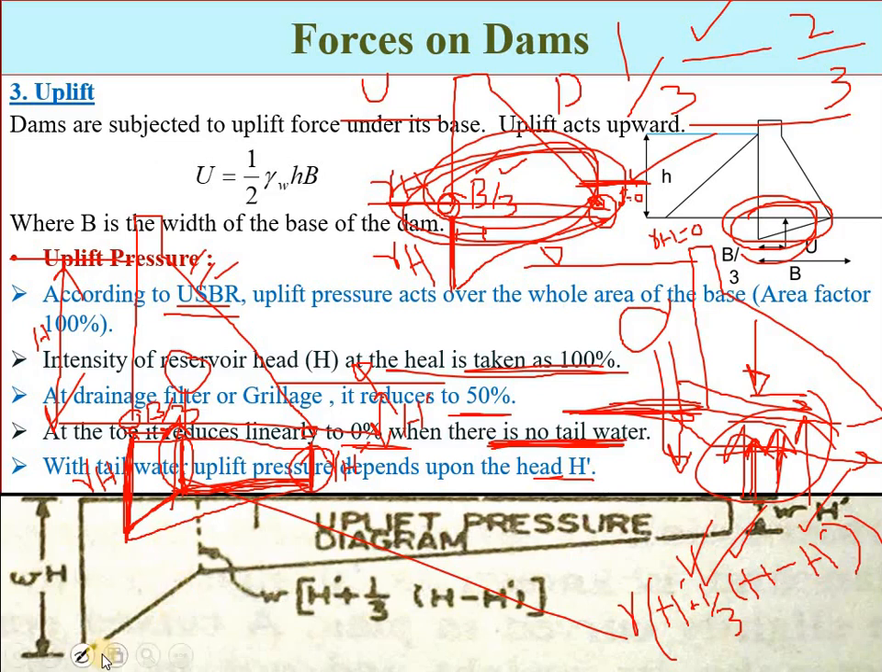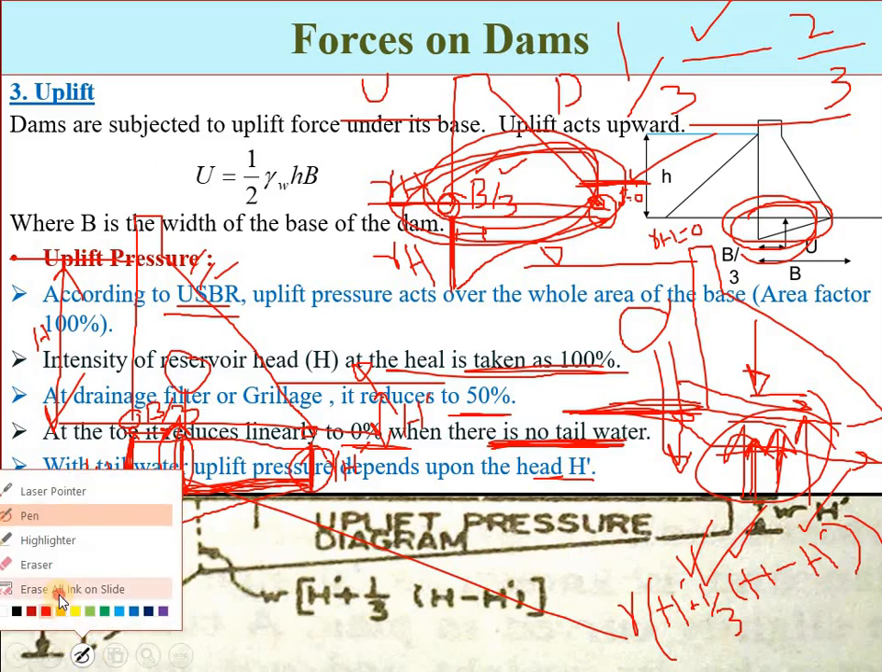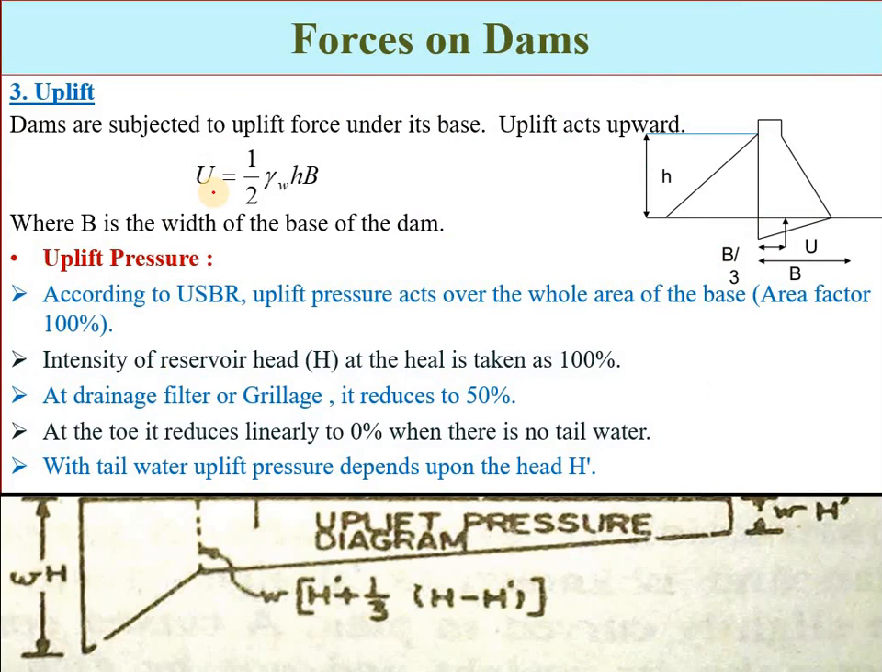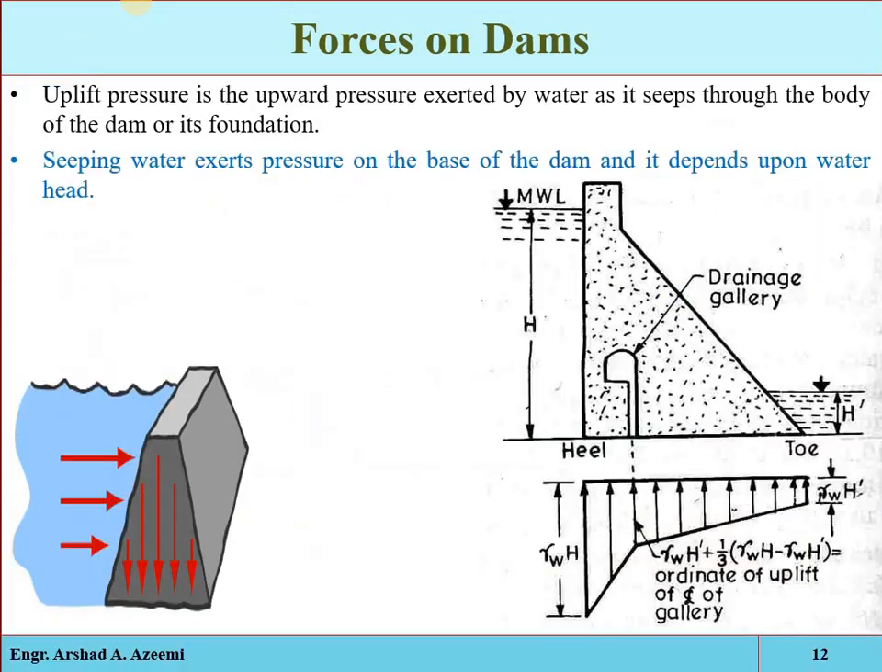Now if we formalize it, the average uplift pressure acting on the dam is 1/2 times the unit weight of water times the height of the water at the reservoir times B, where B is the base width. That is the general formula for determining the uplift force, and its point of action will be 1/3 of the base width. Its direction will be upward, its magnitude is this one, and the type of force is uplift force, the upward pressure exerted by the water.